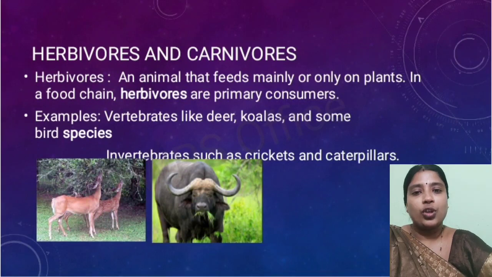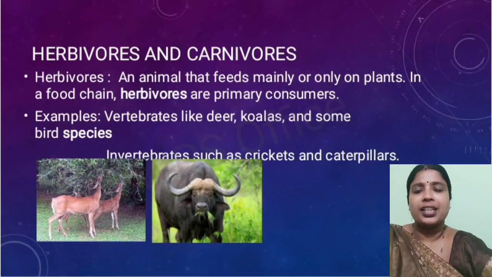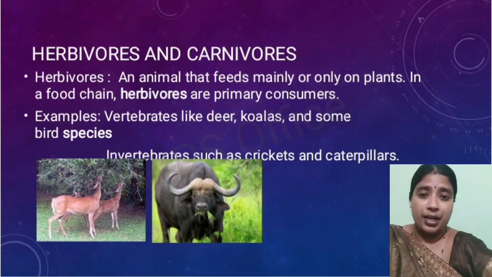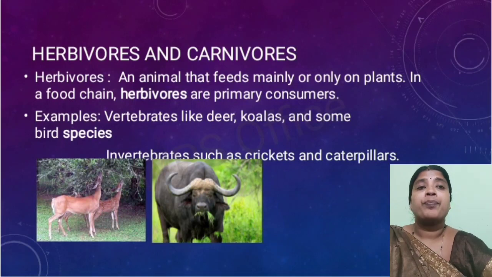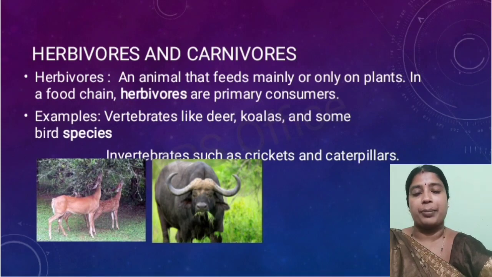So as you all know, in the previous chapter we have studied how plants take their nutrition. Some plants prepare their food with the help of a process called photosynthesis. Some of the plants depend upon other organisms for their food. Some of the plants are insectivorous plants. By catching insects and digesting them, they fulfill their nutritional requirement.